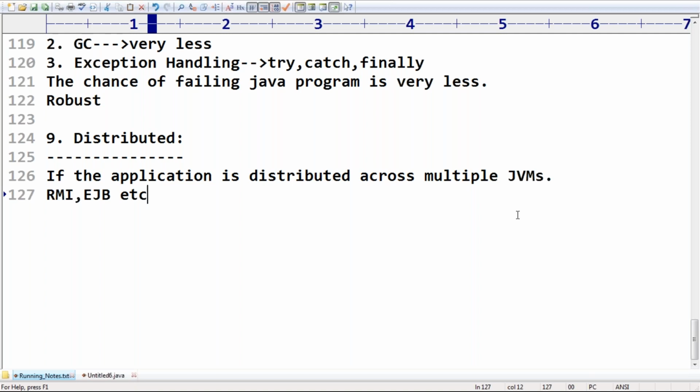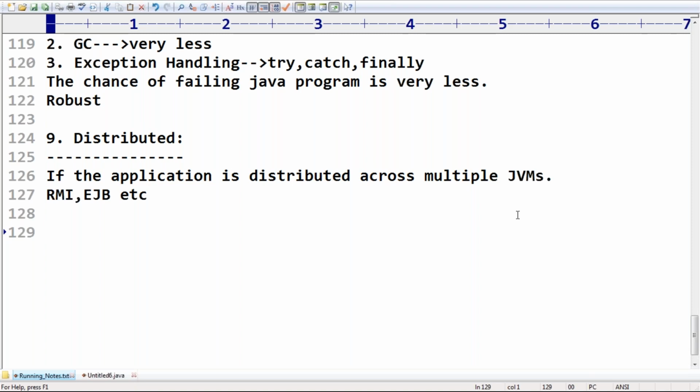Railway signaling, next up, air traffic controller. All these things are distributed applications, right? The total functionality should not be executed from one place, not from multiple places, sorry, it is not going to work. Banking applications, and web services also, Sanjay, are in the same context, distributed, because the services come from different applications, different machines. So what is the meaning of distributed application?